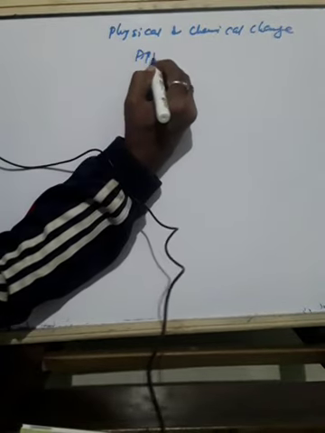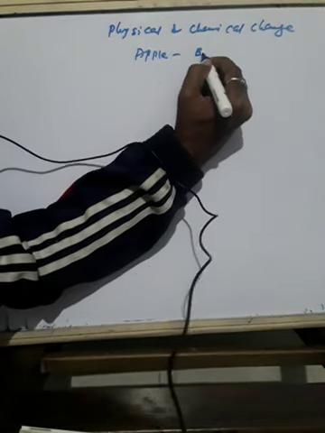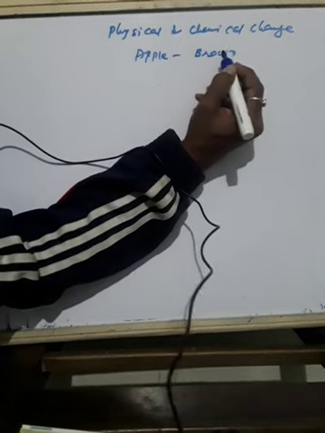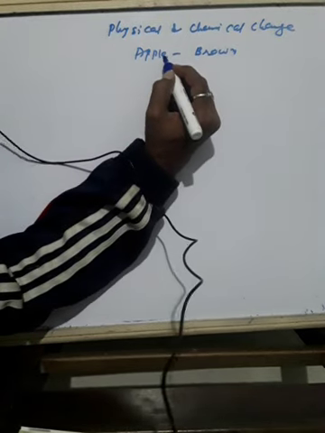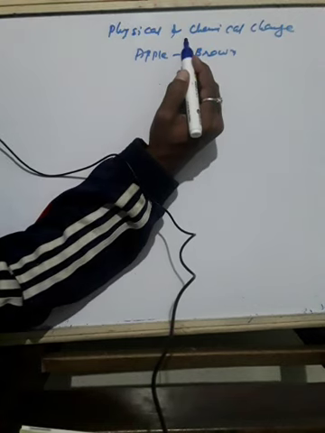Okay, children, we are discussing physical and chemical change. As you know, if you cut a slice of apple, it changes its color and becomes brown. But this color will not occur suddenly.